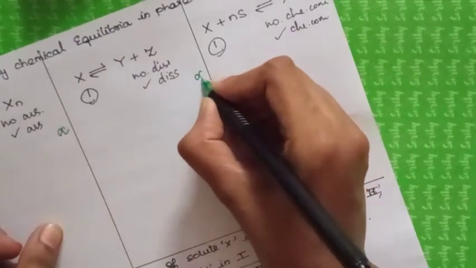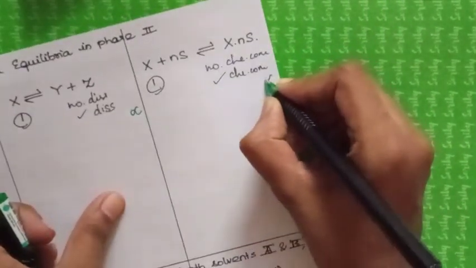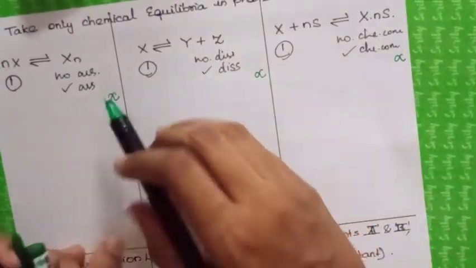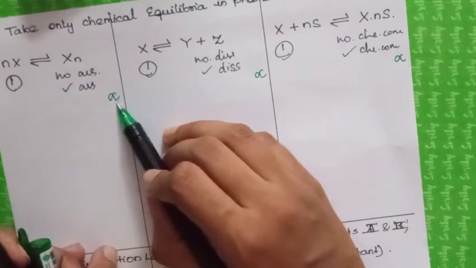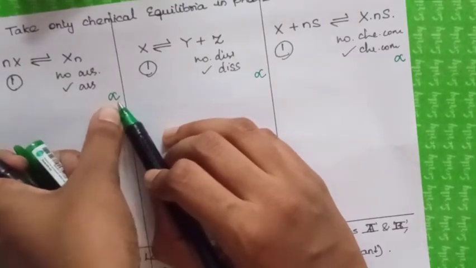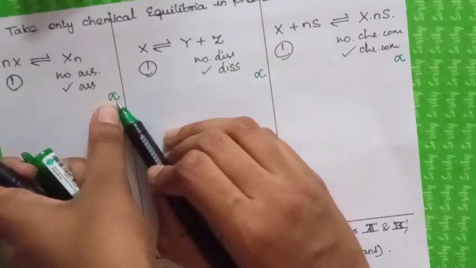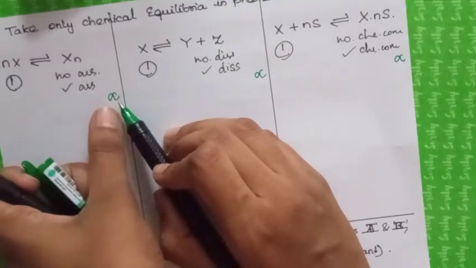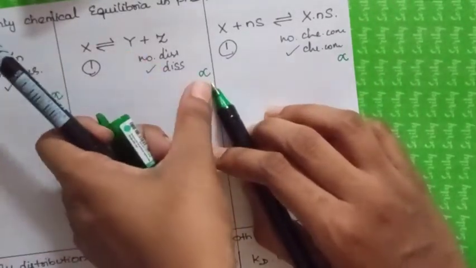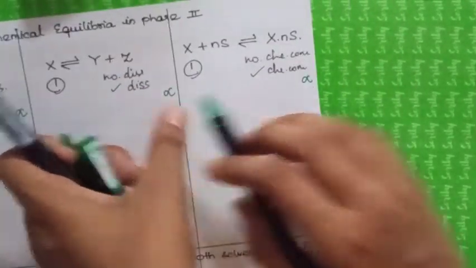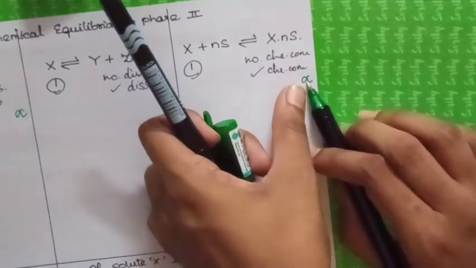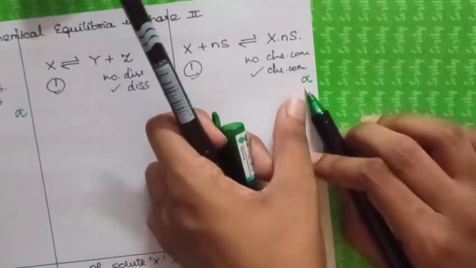Right. Now we are going to consider that alpha is the degree of association, alpha is the degree of dissociation and alpha is the degree of chemical combination. Let me give the definition for this. Degree of association is defined as the total number of molecules that is being associated or dissociated, or undergoes some chemical combination.